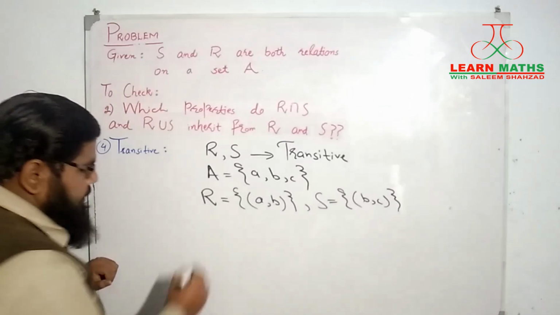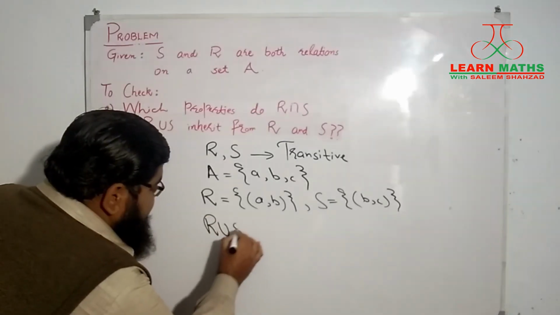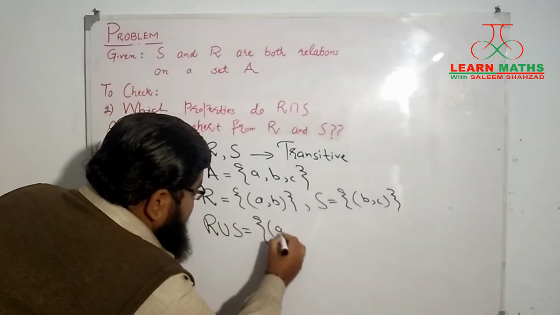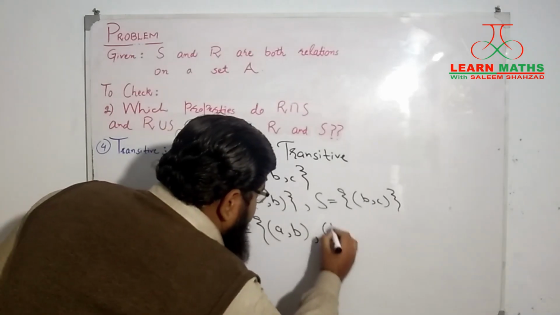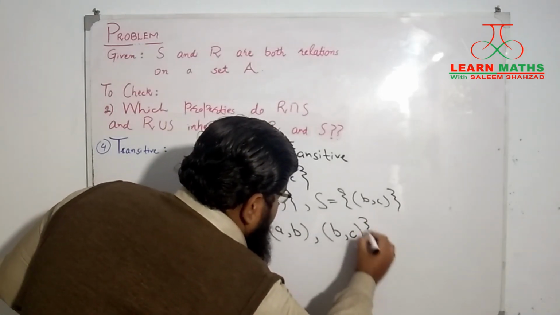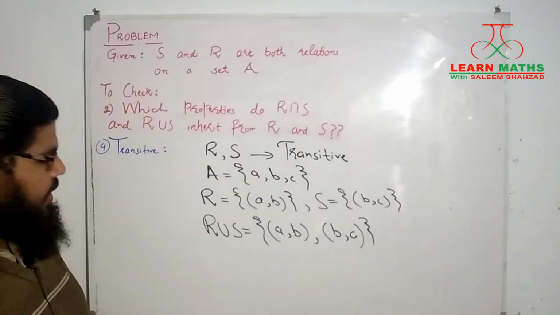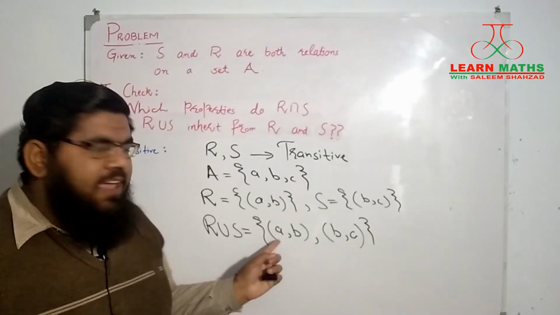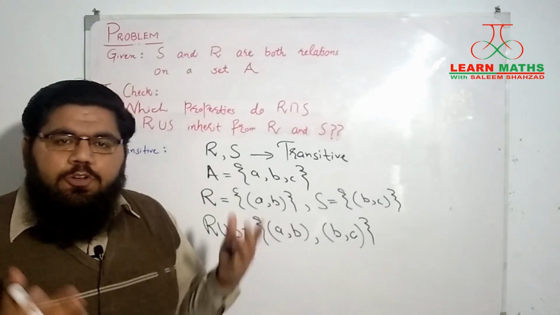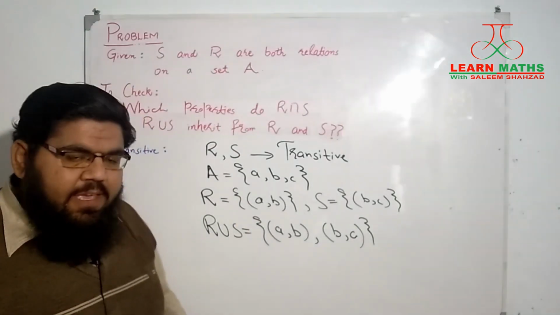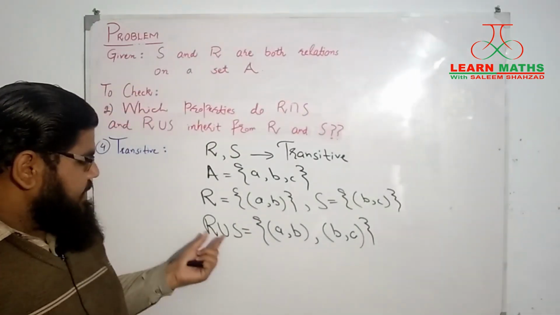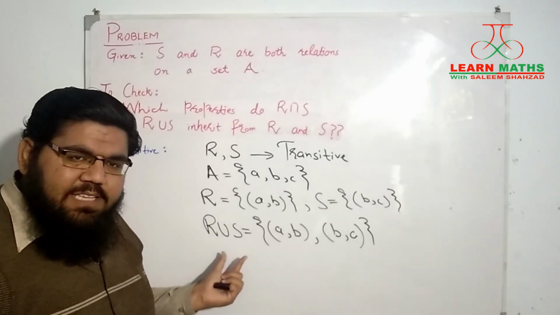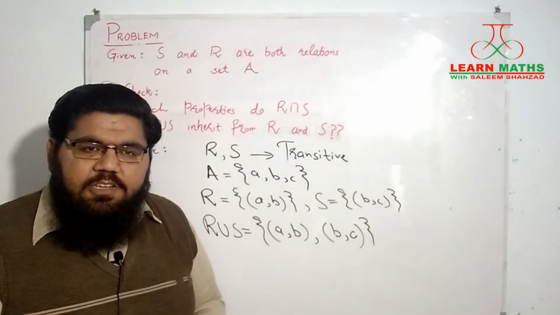Let's take their union. Now R union S will contain these two pairs AB and BC, and we know that for R union S to be a transitive relation, we must have AC as well, but we don't have it. So from here we conclude that the relation R union S is not a transitive relation.